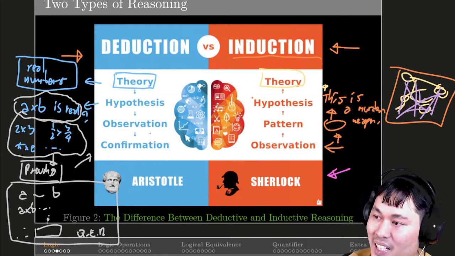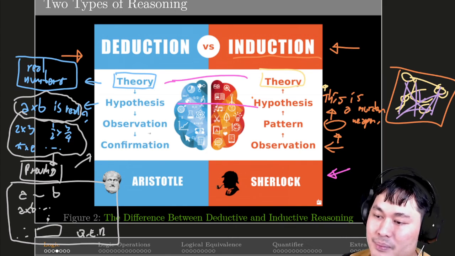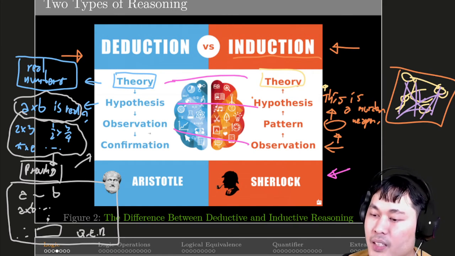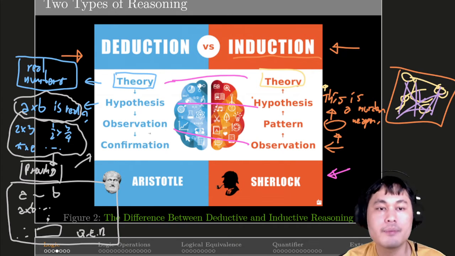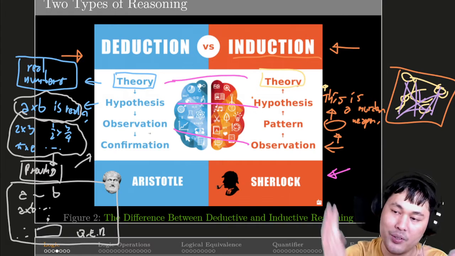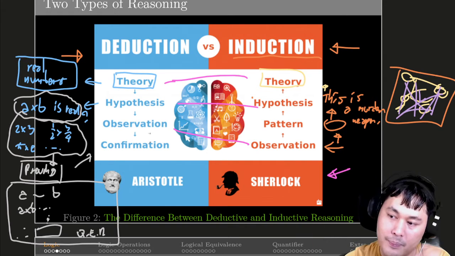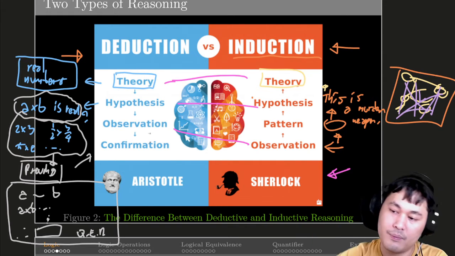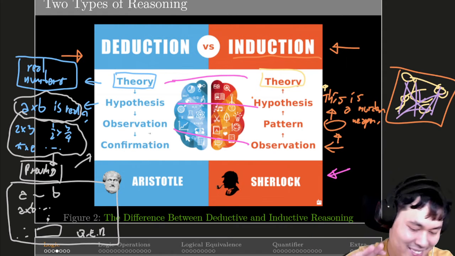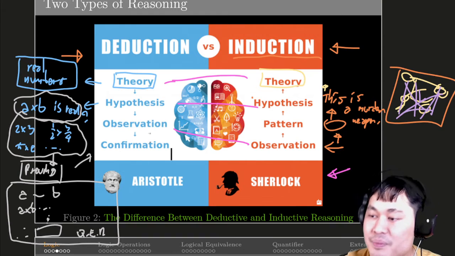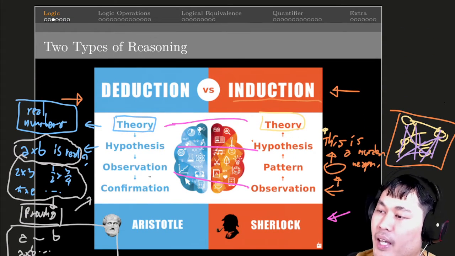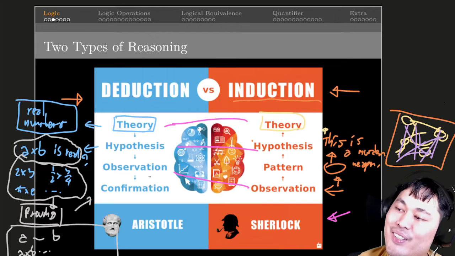So you can see that they have some common parts. You observe, you have a hypothesis, you have a theory. The difference is where you start. Do you start from what you know, or do you start from scattered information and then try to assemble them back into a big picture? So these are two types of reasoning, and you can guess what we are going to learn in this class.